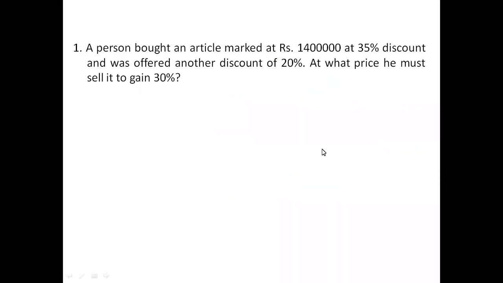A person bought an article marked 14 lakh at 35% discount and was offered another discount of 20%. At what price must he sell to gain 30% on it? So the examiner is basically asking whether we can multiply the numbers 14 with 65 with 8 with 13. If a person is able to do this quickly, then obviously he will get the answer.